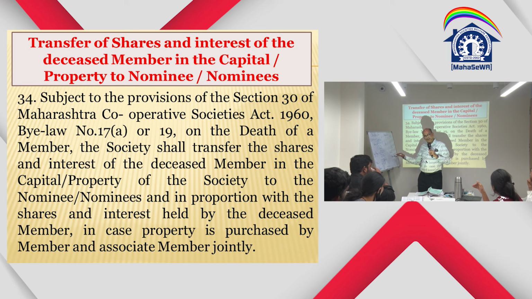Otherwise you can also, without being a provisional member, directly make a member. Suppose they make a release deed. Their legal heirs make a release deed and they make, let us say, C as a legal heir of B. B's wife is C, let us say. She and all her children, B's children, give the right release deed to C. Then C can become a joint member.